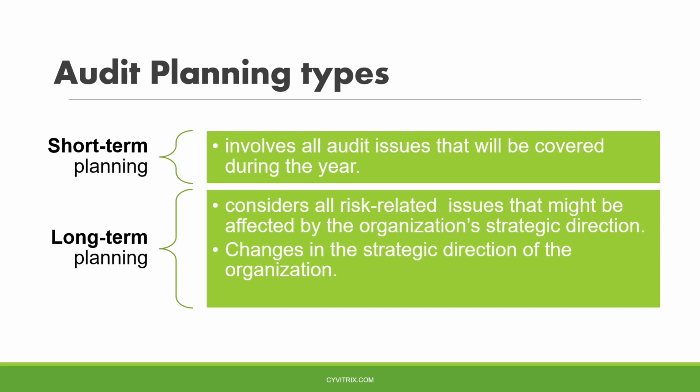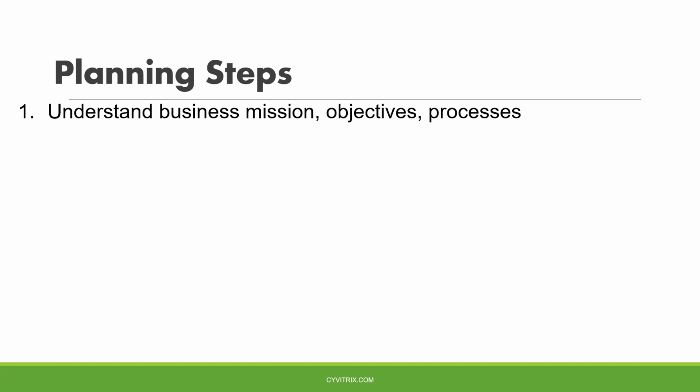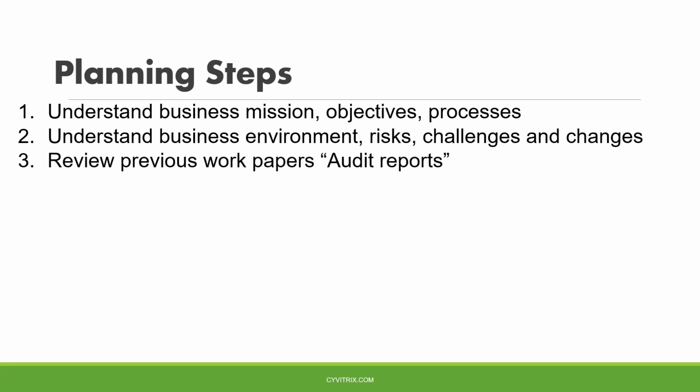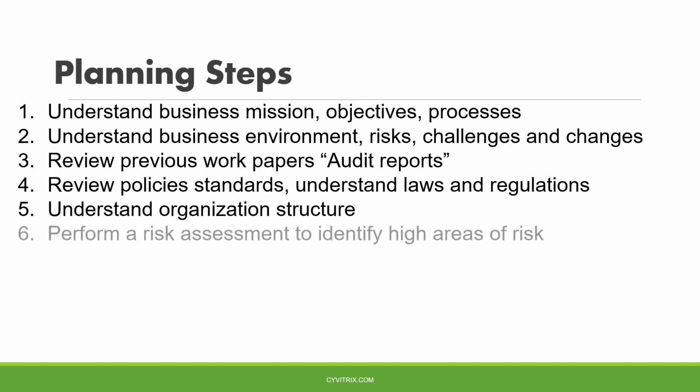At the end, whether short-term plans or long-term plans, they should be reviewed and approved by senior management to ensure that they really meet the requirements. As a conclusion for audit planning, planning steps include: first, understand the business mission, objective, and processes. Understand the business environment, risk profile, challenges and changes. Review the previous work papers, for example, previous audit reports. Review policies and standards, understand the laws and regulations, understand the organizational structure, the escalation matrix, and the communication plan will be prepared based on this understanding.